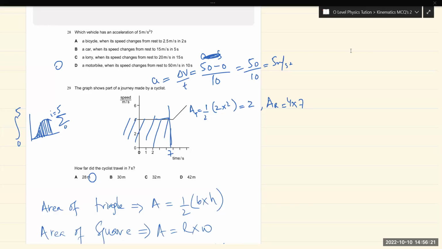So question number 28. Which vehicle has an acceleration of 5 meter per second squared? The right option is the motorbike, when its speed changes from rest to 50 meter per second in 10 seconds. From rest means that the initial velocity is 0 and the final velocity is 50 meter per second. So 50 minus 0 divided by the time of 10 seconds. So 50 minus 0 divided by 10 is 5 meter per second squared. The right option is D.